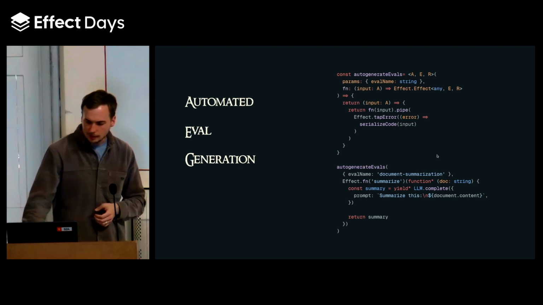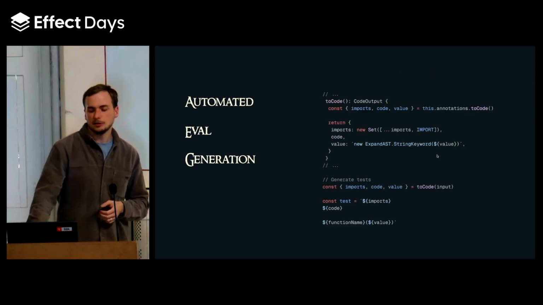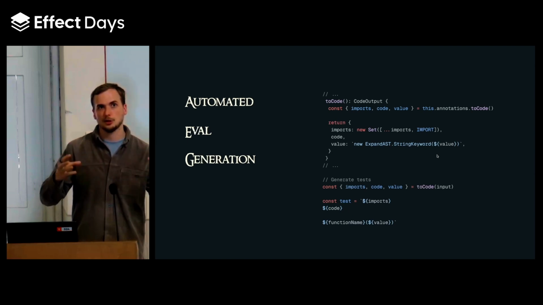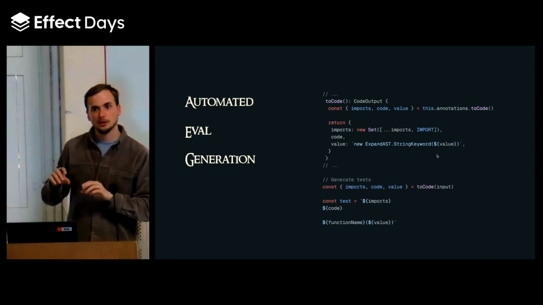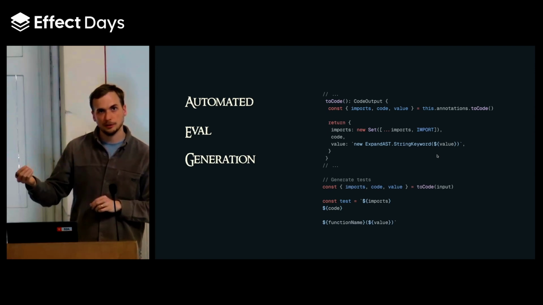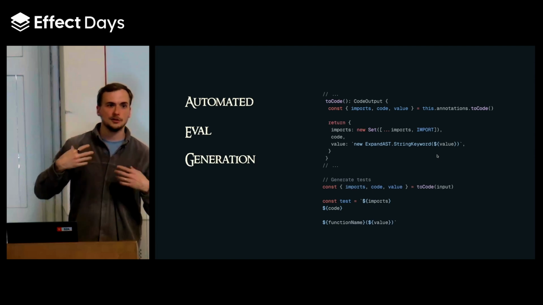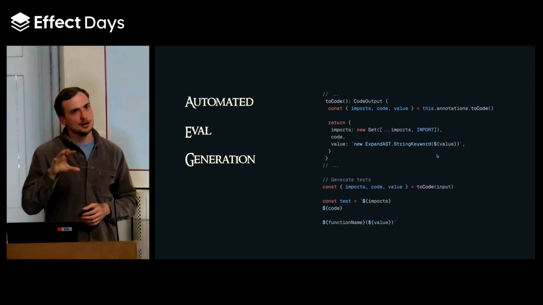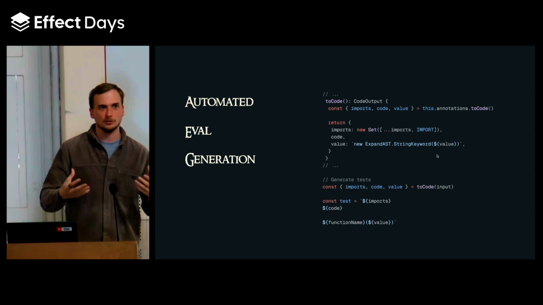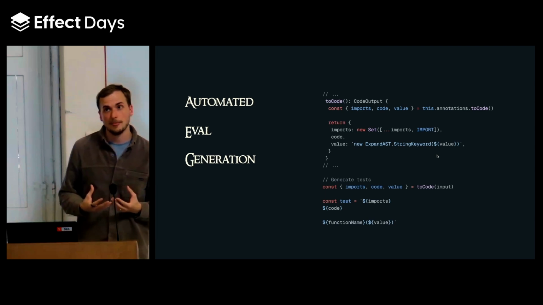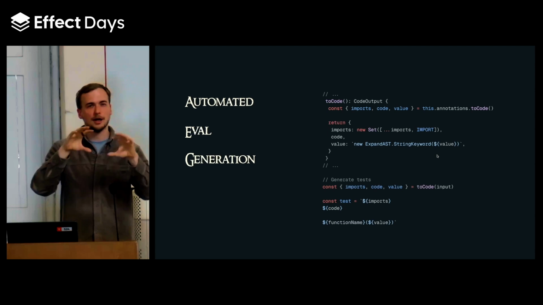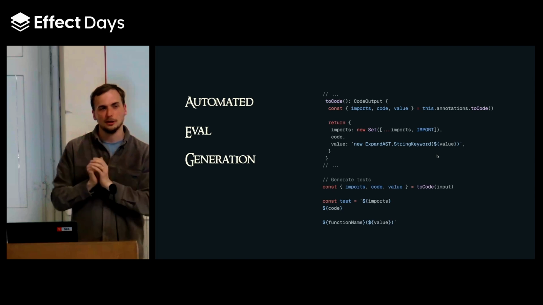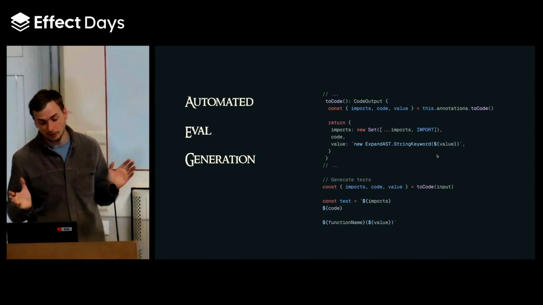The analogy for that is a bit like JSON stringify. The JavaScript runtime is recursively going through the JSON tree, checks if there's a toJSON method available, and if yes, it calls it. We have the same structure, we call it toCode. So if you think about it, we have a function call. What do we want to actually put into an eval file? We're creating a file here. We would want some imports. We might need to run some code before that. And then we have the actual function call with the inputs in there. Those are the three things that we came up with.